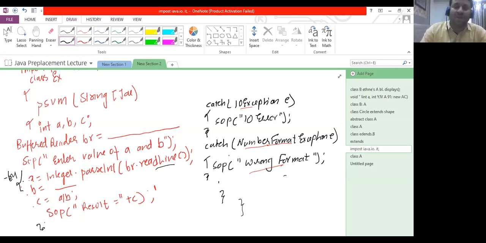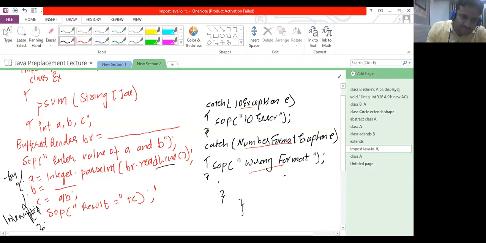But now, suppose in my class there is some checked exception problem like interrupted exception. Suppose I am asking for some resource, and it causes an interrupt. So in this try block, suppose there is interrupted exception.